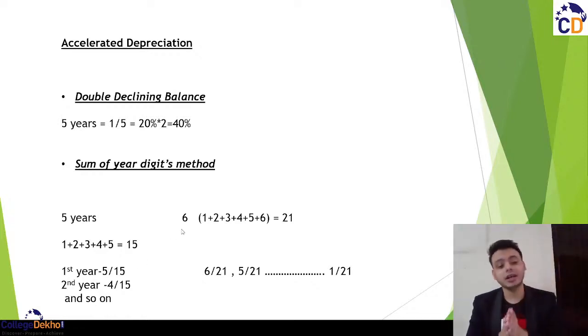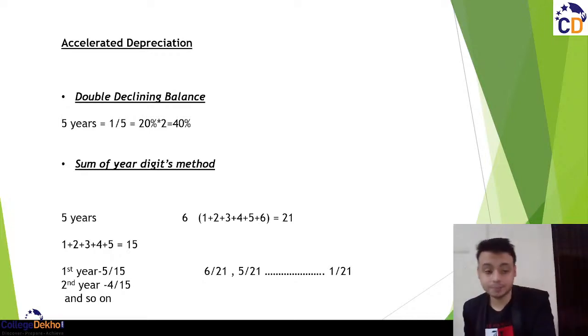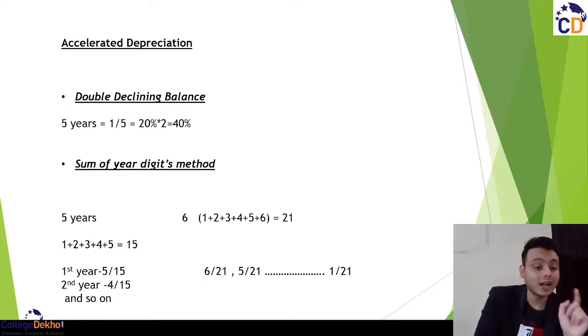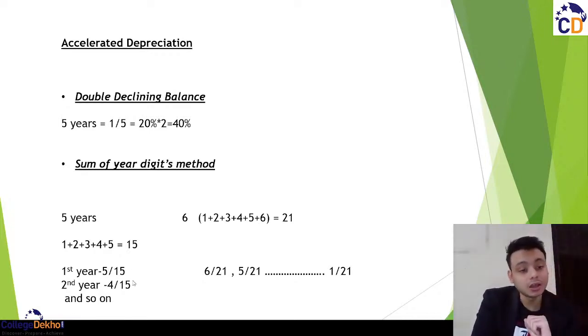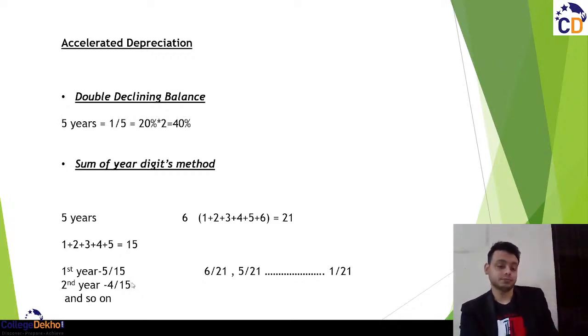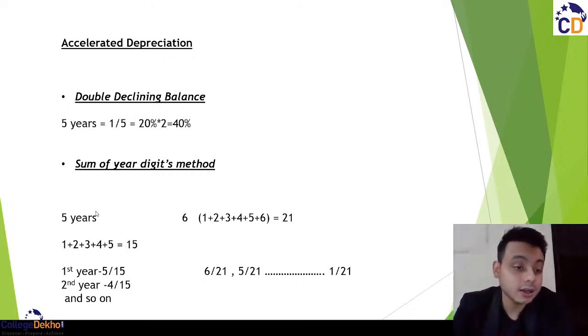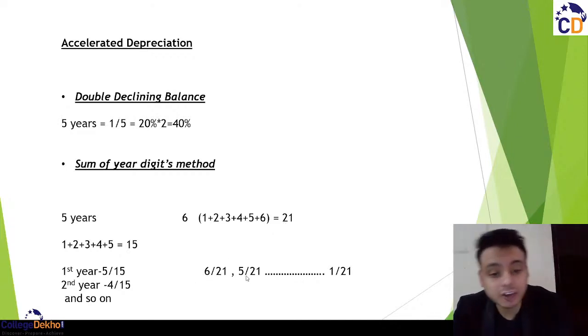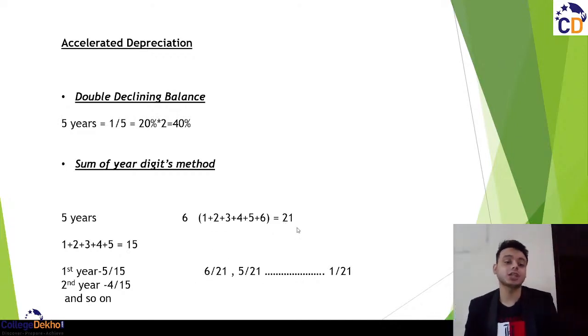मतलब जो मशीनरी अगर आपने 1 लाख की खरीदी है, so 1 lakh into 5 by 15. In the second year, 1 lakh into 4 by 15. In the third year, 1 lakh into 3 by 15. So all these things you have to do. Okay. अगर 5 ईयर की जगह 6 साल होता तो 1 प्लस हम 6 तक करते तो आता 21. फर्स्ट ईयर का 6 by 21, सेकेंड का 5 by 21, थर्ड का like 4 by 21. So this is the sum of year digit method.